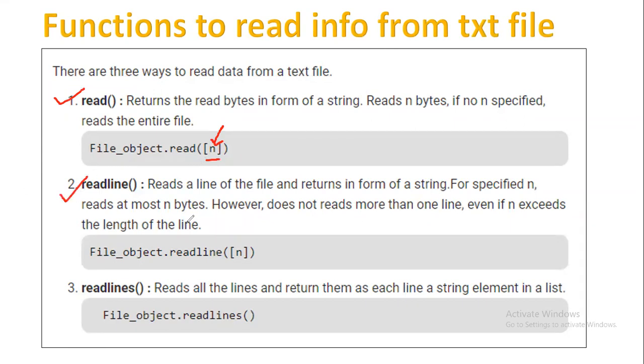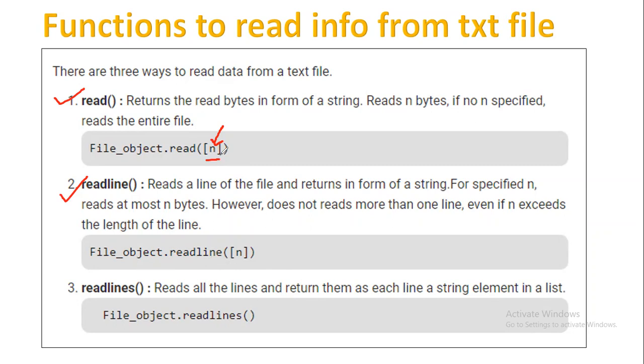Next is readline. When I say f1 dot readline, it will read one single line at a time. Understand it properly, because sometimes it may be asked in your examination the difference between read and readline functions. Read is going to read the entire content. If you specify a parameter, that parameter signifies how many bytes, because one character occupies 1 byte.